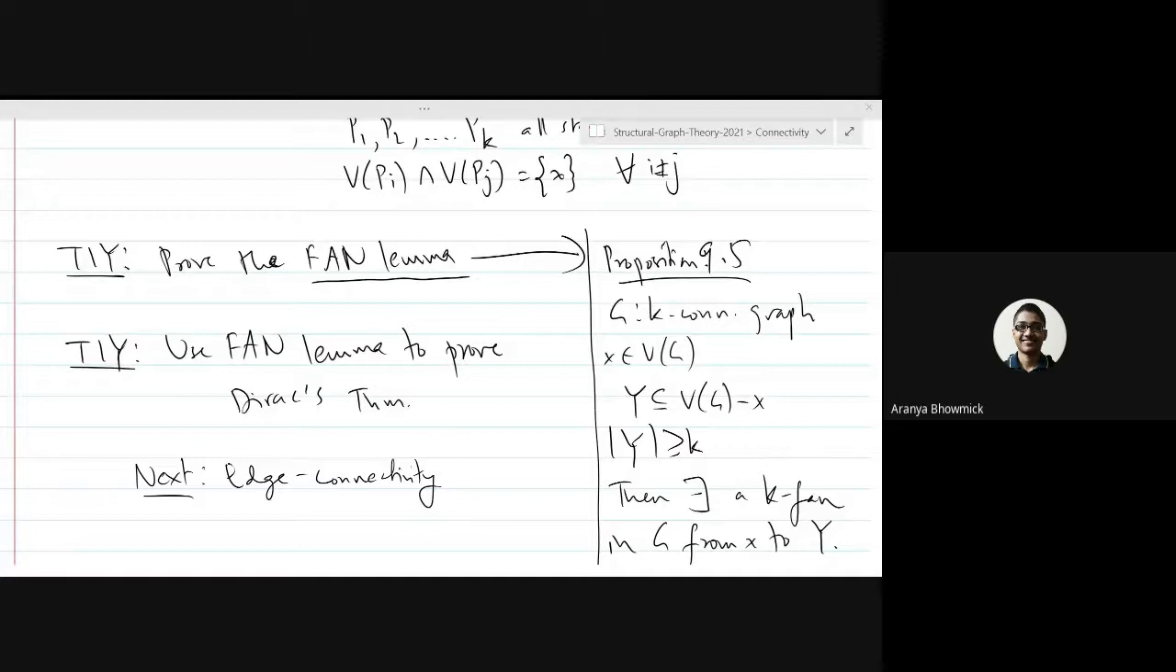So sir, after proving Dirac's theorem, we'll move to edge connectivity, right? Yes, that's right.